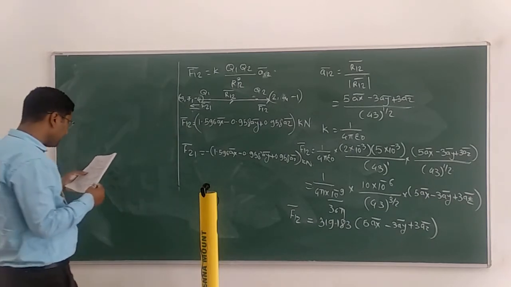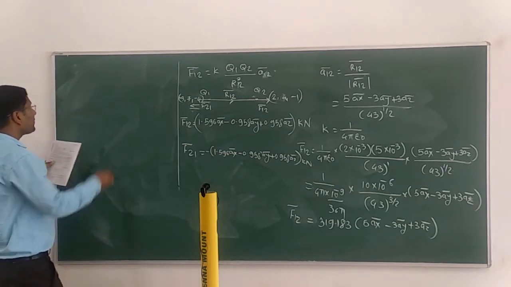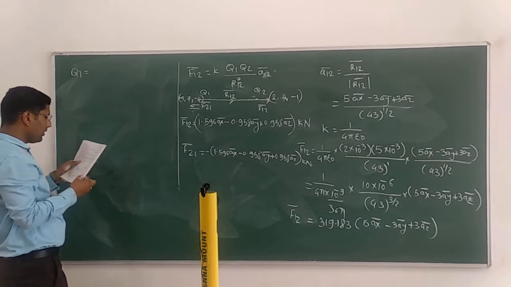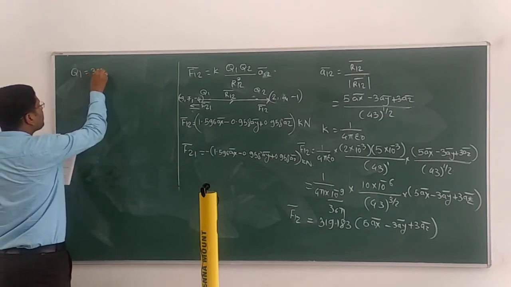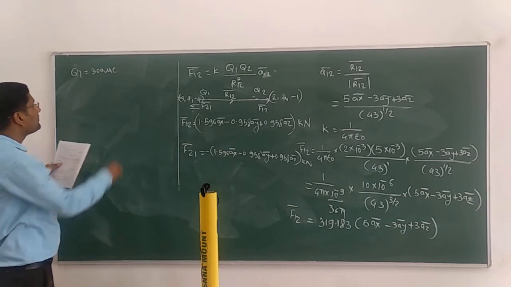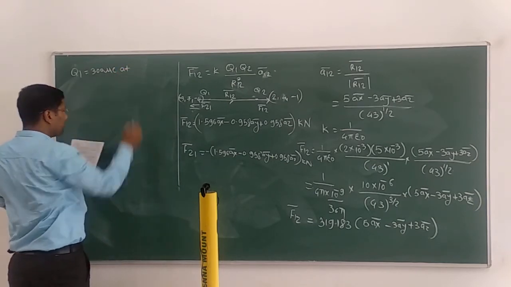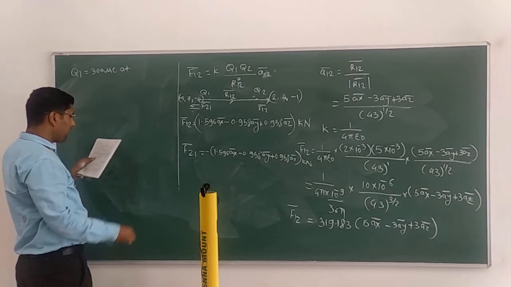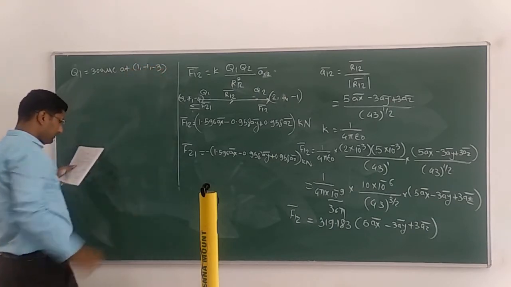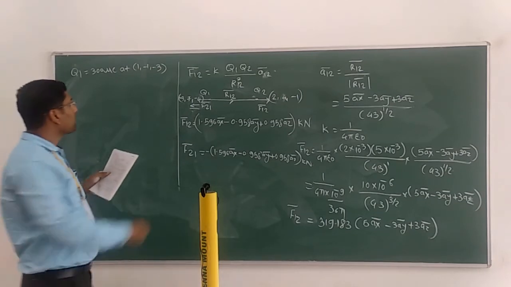So next example is point charge. Write this example. Point charge Q1 is equal to 300 microcoulomb at (1, -1, -3) meter.